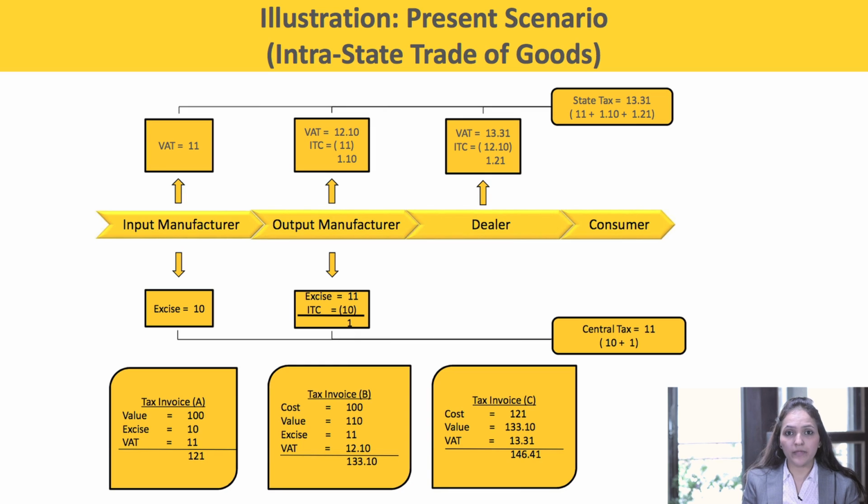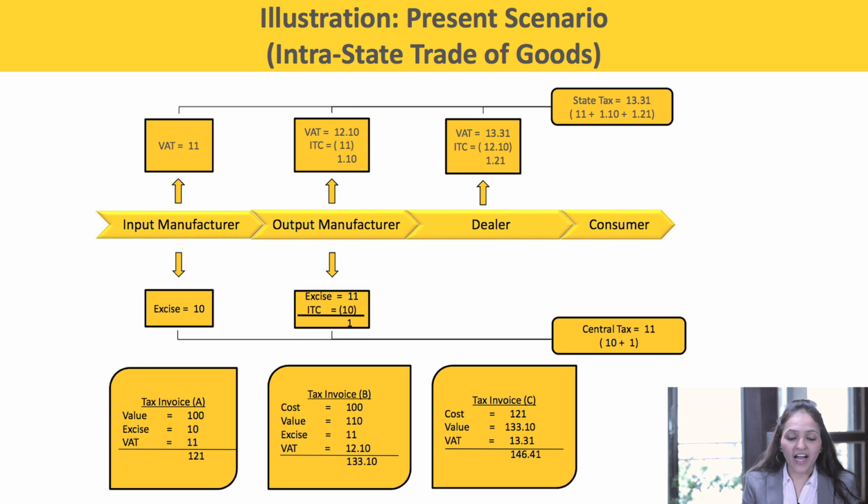So let us understand the scenario of applicability of tax in case of goods as well as services. First, illustration 1, present scenario, intrastate trade of goods. In this, an input manufacturer is manufacturing and selling goods to an output manufacturer.